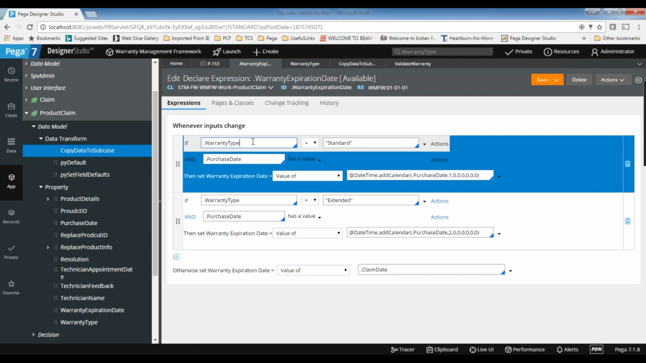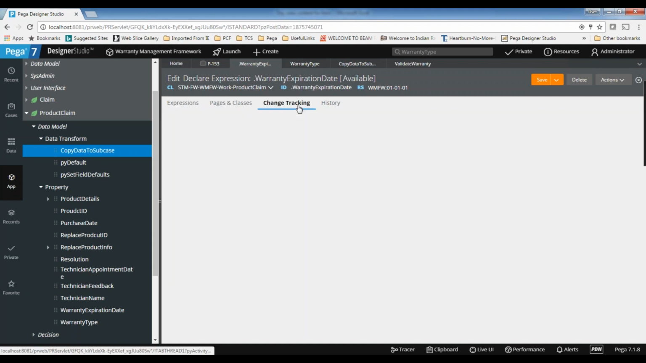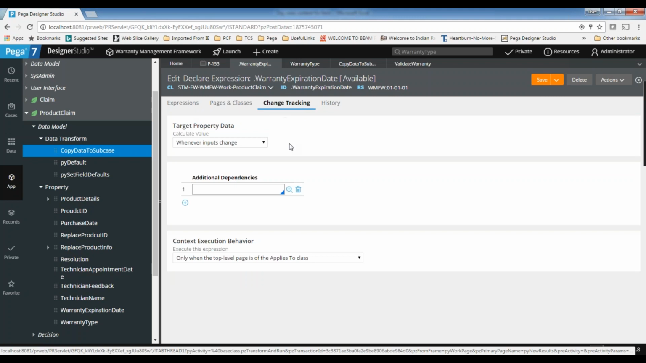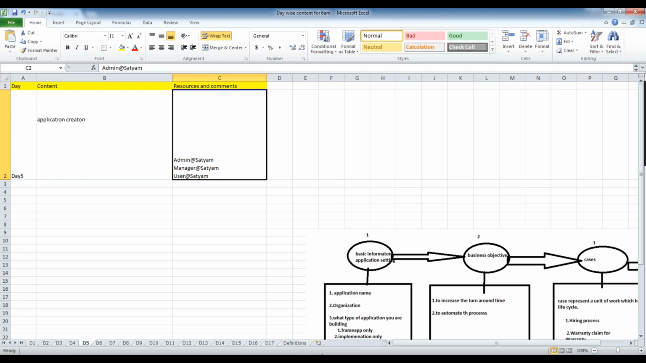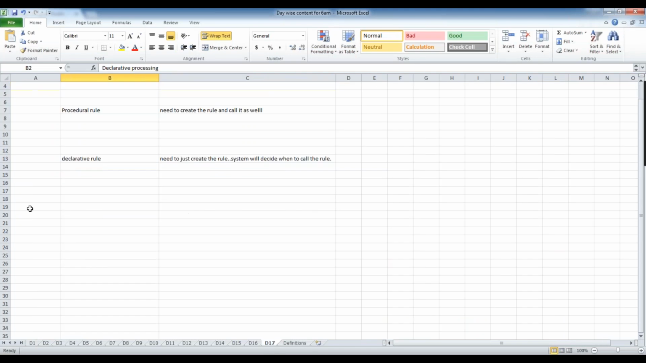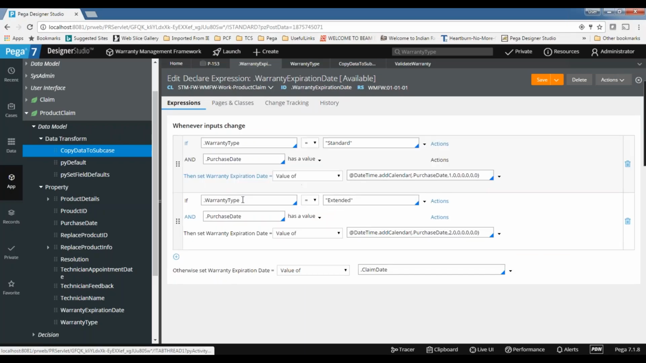So the system will decide when to call the rule. How will the system decide? Based on the change tracking that we are configuring in the declare expression. Change tracking. In change tracking, we have two concepts. The expression means we are doing some logic there, we are building some logic there, and then that is calculated. That is why it is named declare expression.